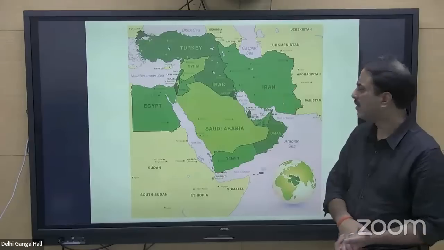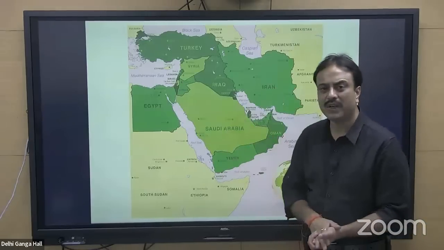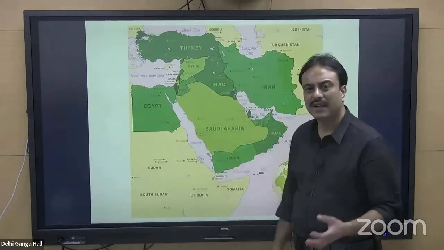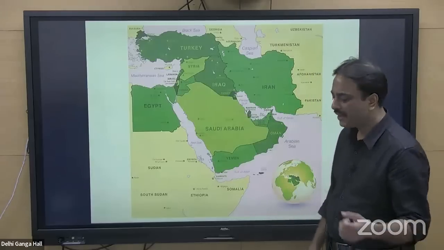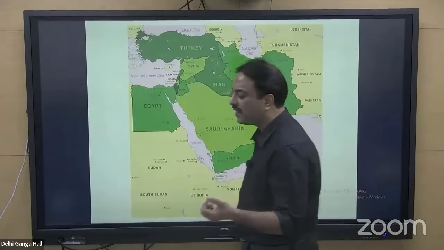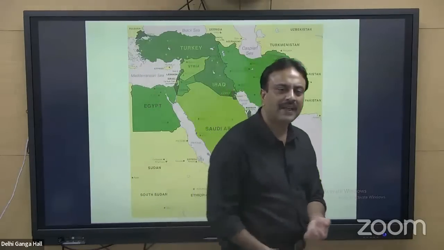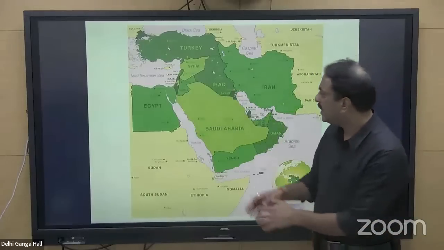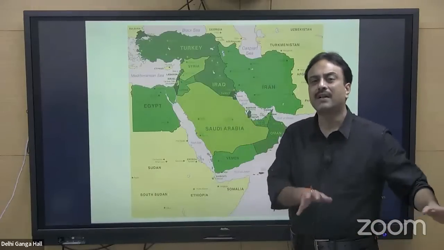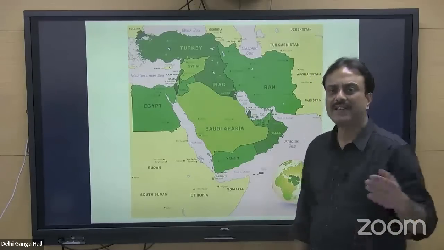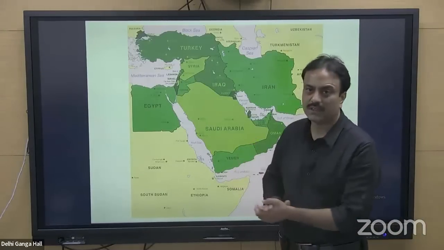Sanctions over Iran, friendly relations with Saudi Arabia, problems with other regions except Israel, that remains at the center of debate. After the discovery of shale gas in USA, and when the dependence of USA over this particular region for its fuel needs declined, then USA decreased its role in this particular region.